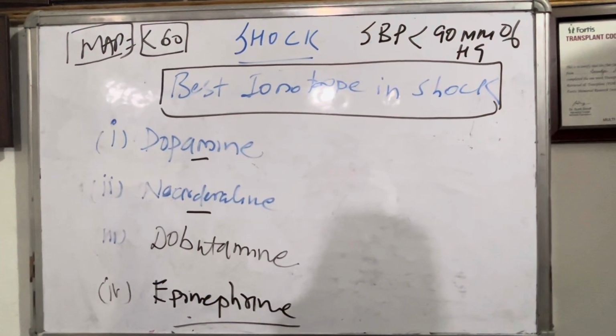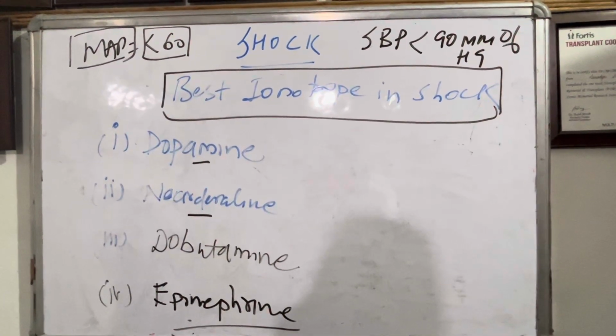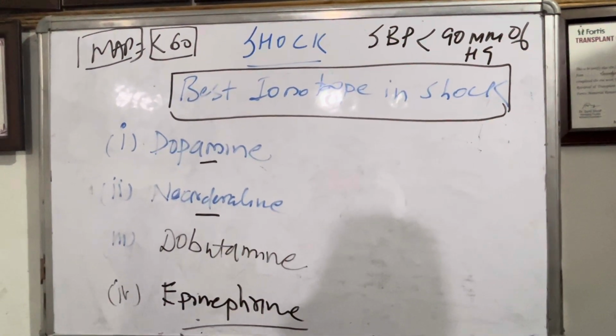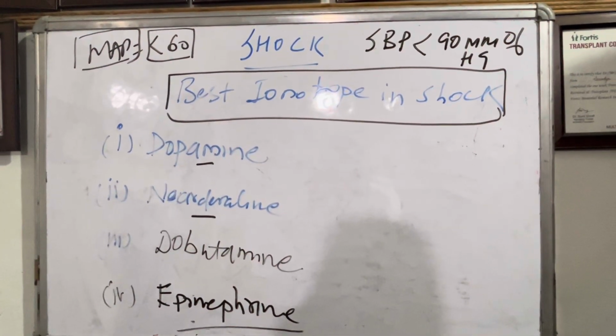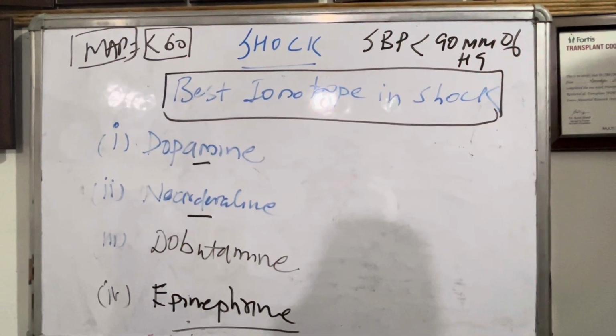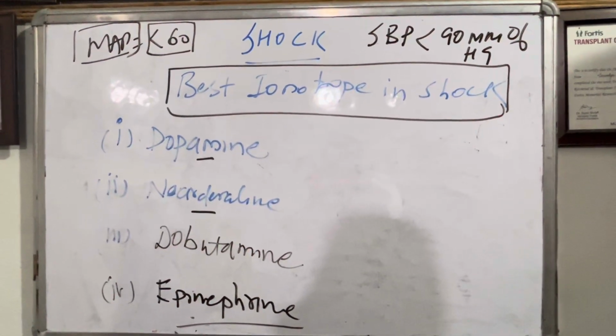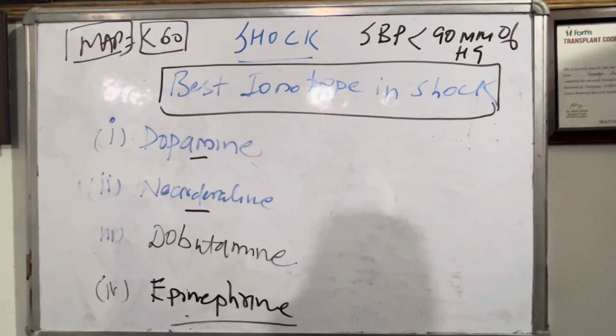Leading to more lactic acid production and worsening shock. So basically, when we say the patient is in shock, usually systolic blood pressure will be less than 90 mm of Hg, or MAP, the mean arterial pressure, that is diastolic blood pressure plus pulse pressure divided by 3, has to be less than 60 mm of Hg. So when we talk about shock, which is the best inotrope?